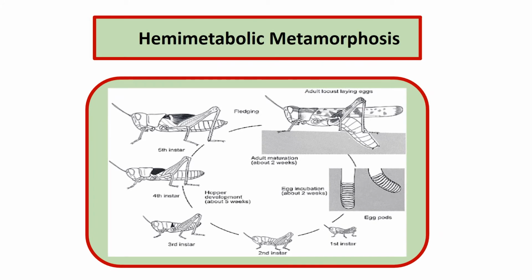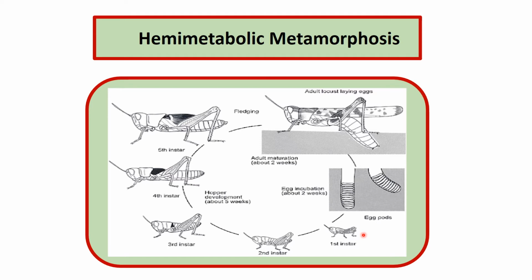The second type of metamorphosis is called hemimetabolic metamorphosis. It is a simple type of metamorphosis in which from the egg a young one is hatched out. This young one is called nymph. This nymph has only general resemblance to the adult, but it differs in several respects.